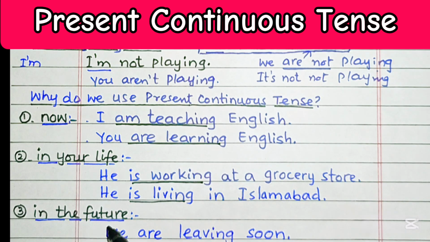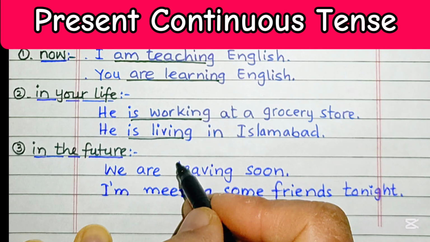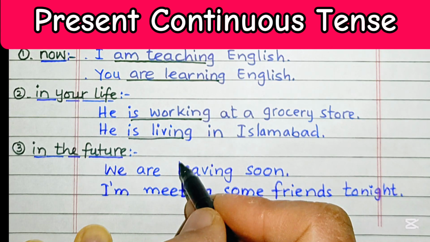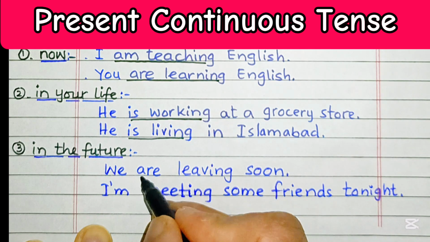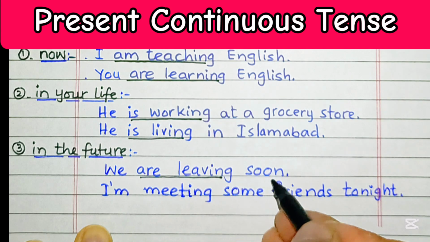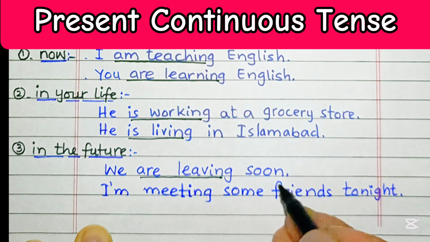Then comes in the future. We can also use the present continuous tense to talk about the future. We are leaving soon. We are not doing that now, but we are doing it soon. We are leaving soon. Actually, we are not doing that right now. Rather, we are going to do it soon.